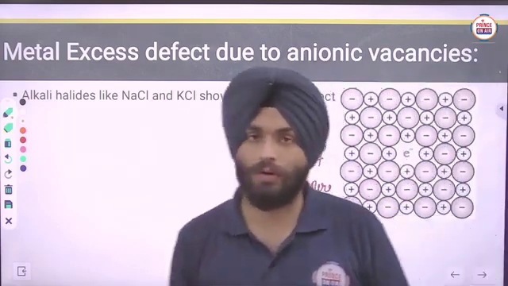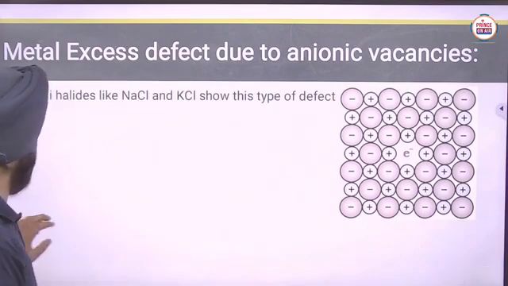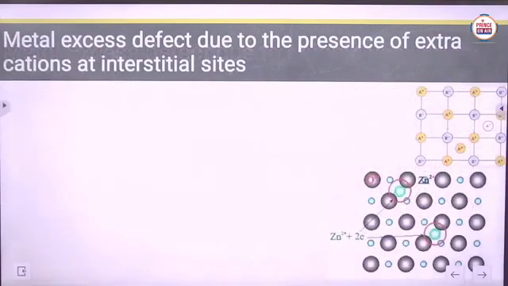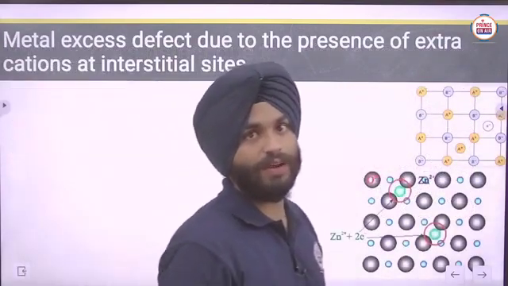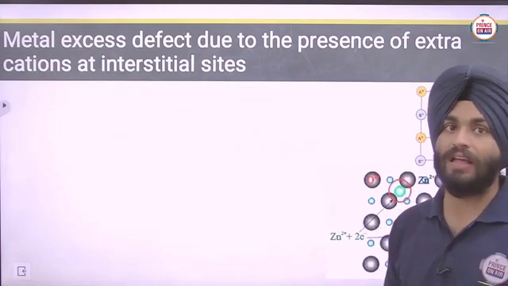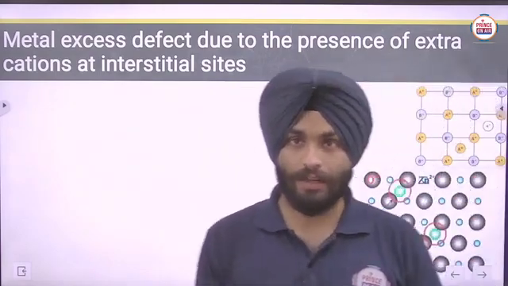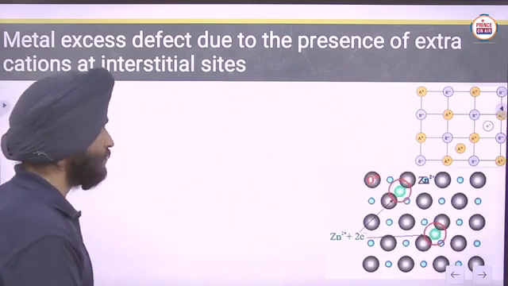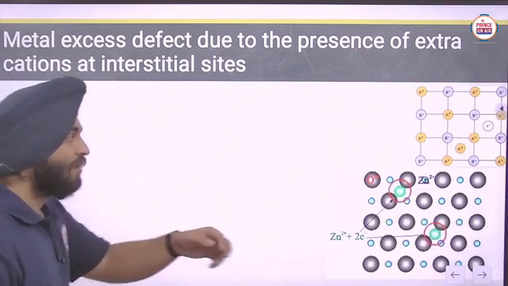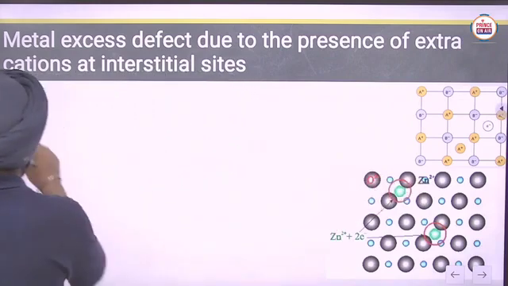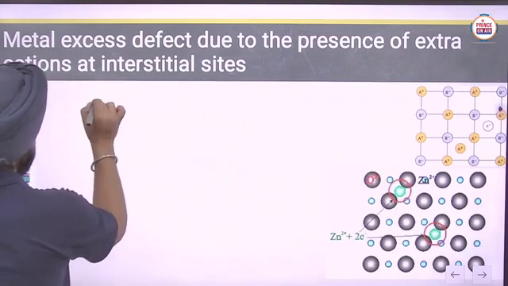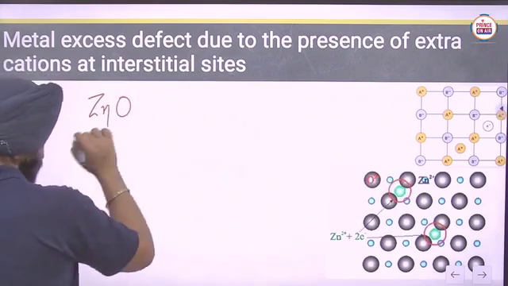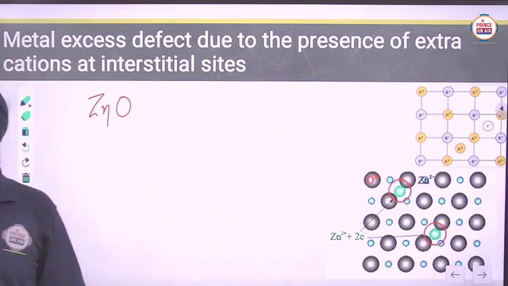Okay, so now one more defect is there, that is metal excess defect due to presence of extra cations at interstitial site. Now what type of defect is this? In this case, see zinc oxide.